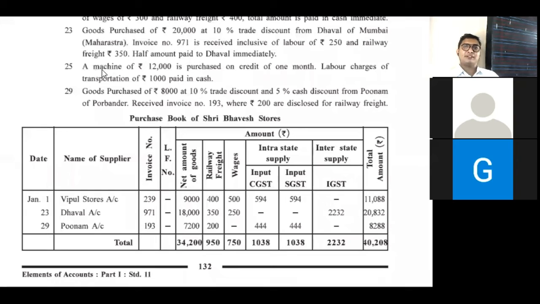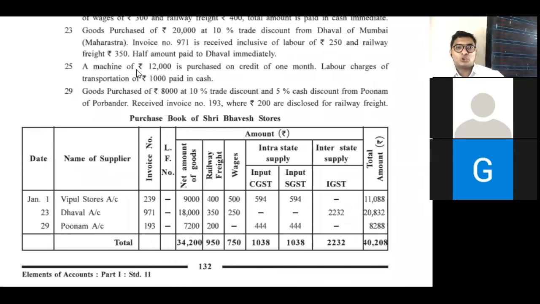25. A machine is purchased on credit. Here credit word is used, but we have purchased machine. Tell me whether it is recorded or it is not. It is an asset. No sir, it is an asset. So it will not be recorded. Correct answer is. There are various other students. All of you have to give an answer, please.